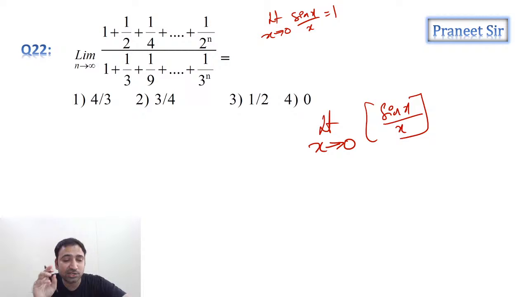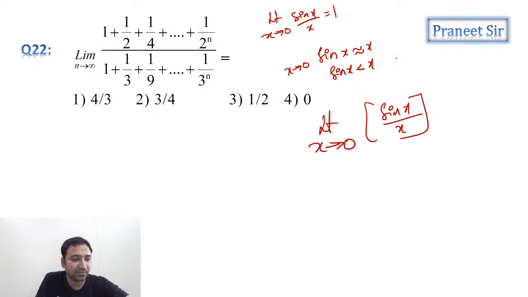When x is tending to 0, sin x is approximately equal to x. But actually sin x is slightly less than x, guys. That means sin x by x is approximately 0.999 or something. The value of sin x by x is slightly less than 1, because sin x is slightly less than x.